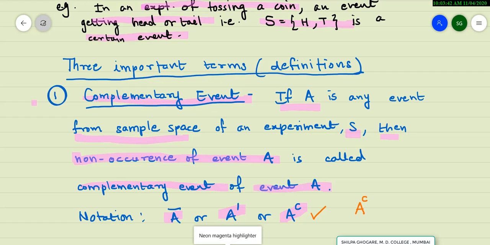So A C means not A. A is not happening. That is the complementary event of A.